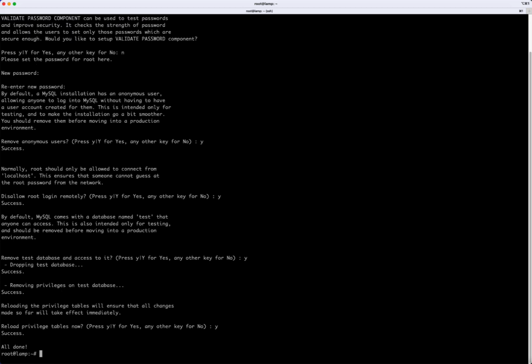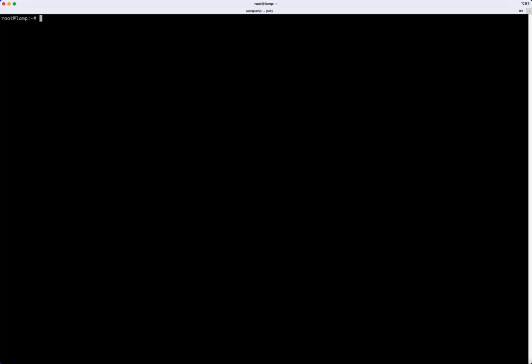And we're all done. Now, even though we ran MySQL secure installation, which asked us to set a password, the fact of the matter is it actually doesn't set the password as far as I can tell. This is a bug, or maybe it's not a bug, I'm not really sure, but we have to do one more command to set the root password so that it actually works with ProcessWire or logging in through something like Adminer, which we could use to manage our database.